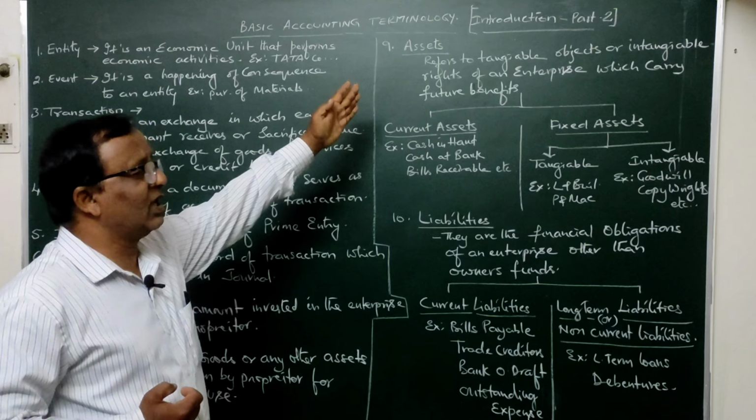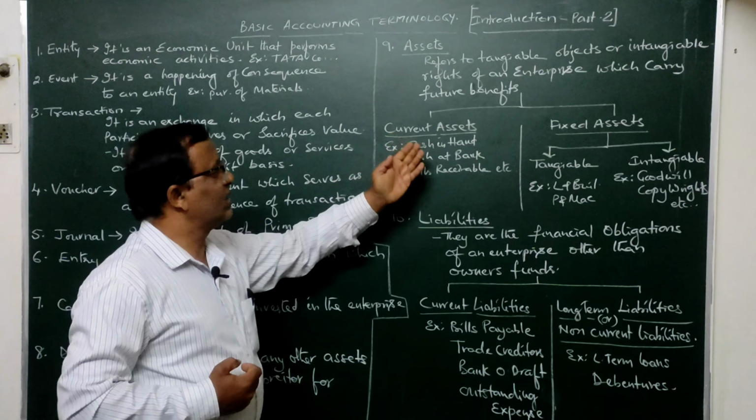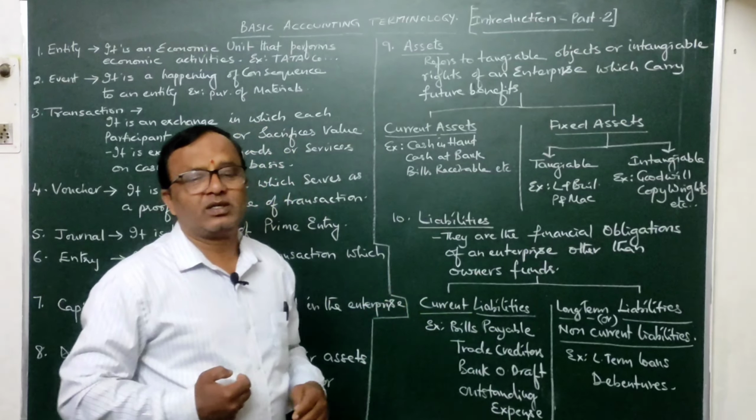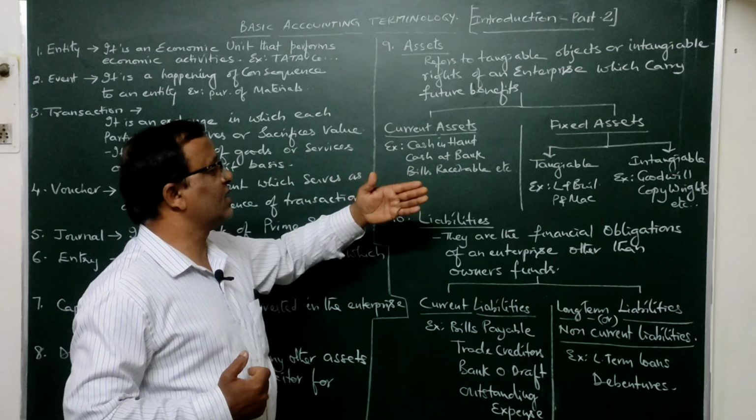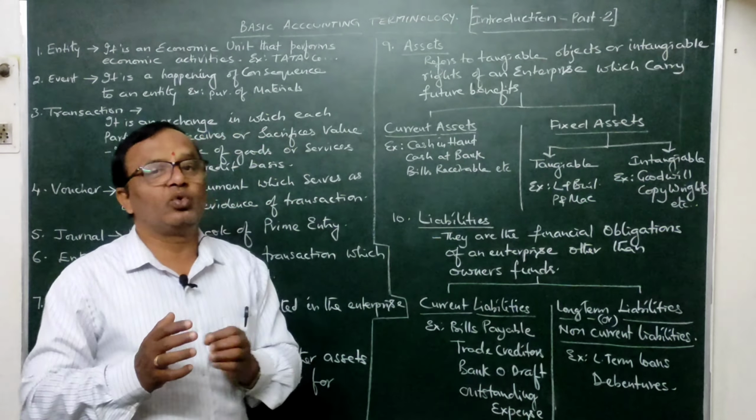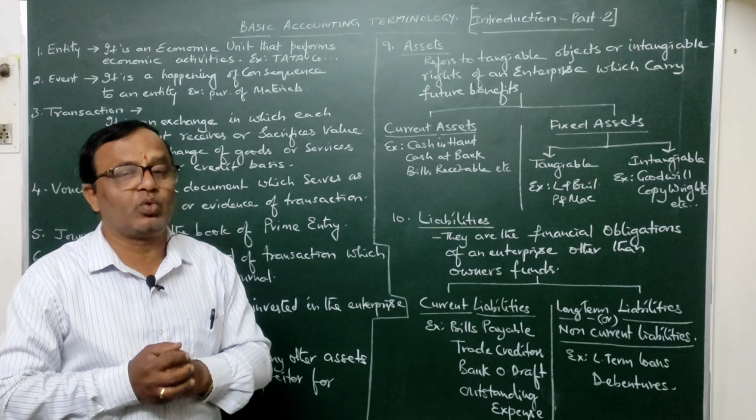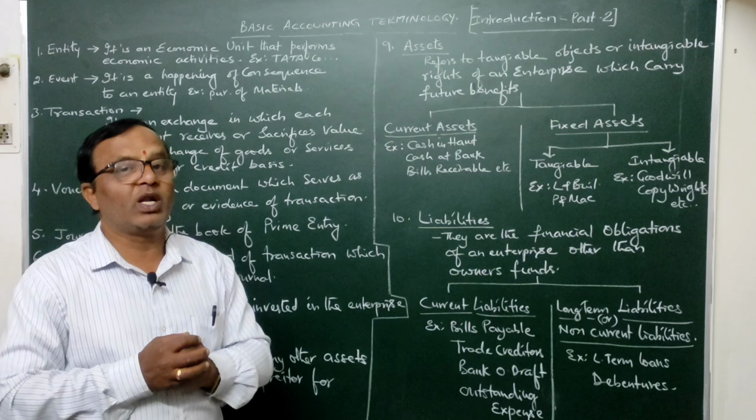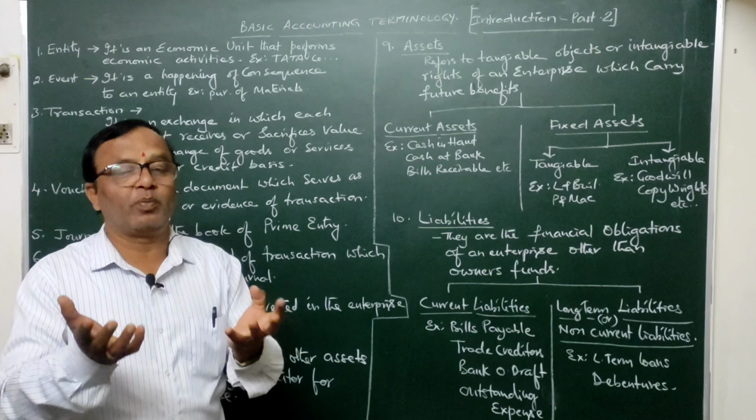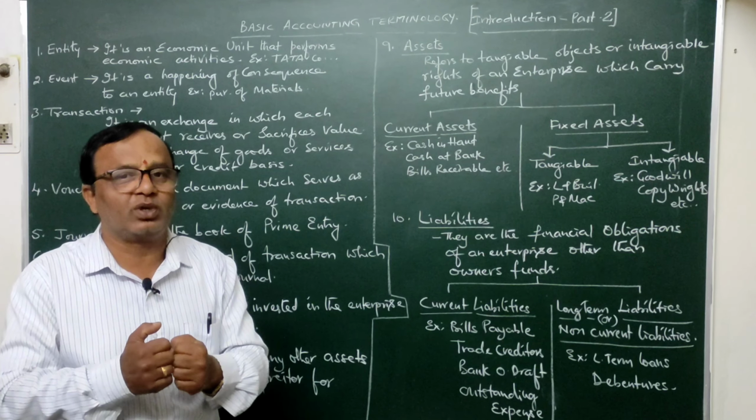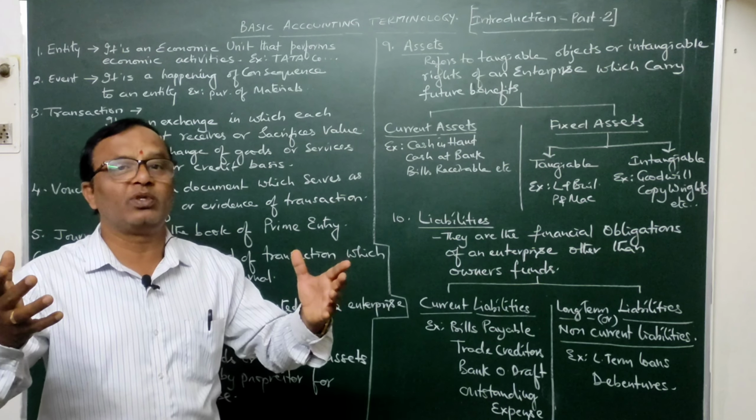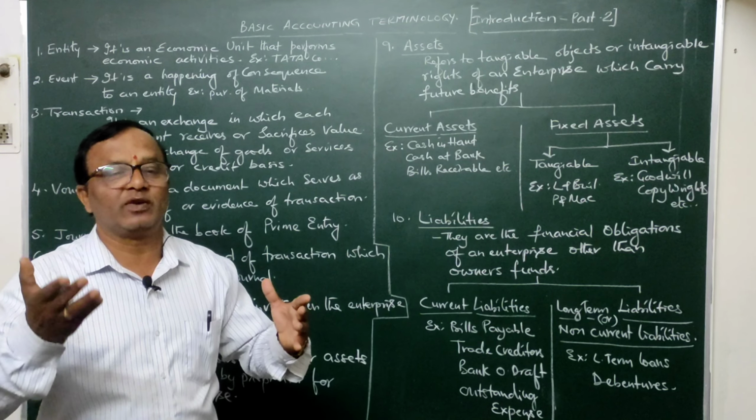These assets are again classified into two, current assets and fixed assets. What are current assets, what are fixed assets? First let us discuss fixed assets. Fixed assets are those assets which are acquired by the business to retain in the business, not with the intention to sell them again. They are possessed by the business to use in the business for a longer period, for a period of more than 1 year, and they want to generate some revenue out of that. That is called a fixed asset.